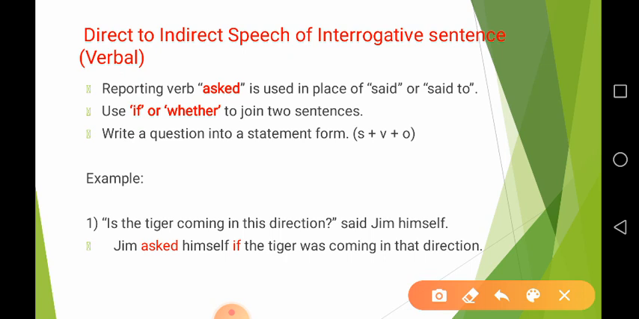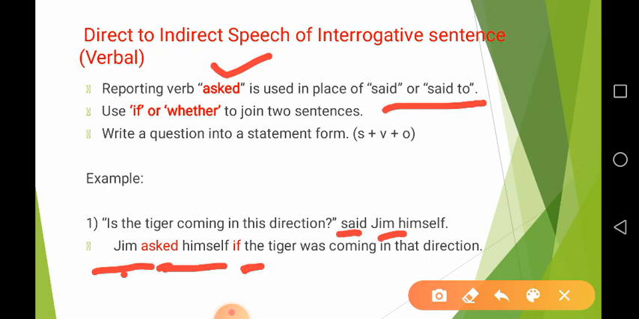So, let us learn an example here. "Is the tiger coming in this direction?" said Jim to himself. Here said is the reporting verb and Jim is the speaker. So, we can use the subject first, and here Jim. Instead of said, we can use the word asked. So, we have taken the word asked. Jim asked himself. To connect two sentences, take if. So, here we have used if. Jim asked himself if, and then the subject. Here, is the tiger coming in this direction?